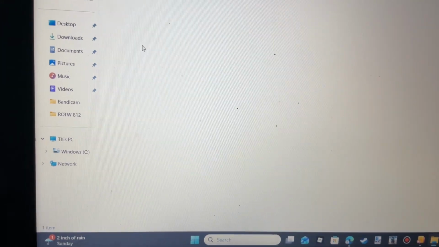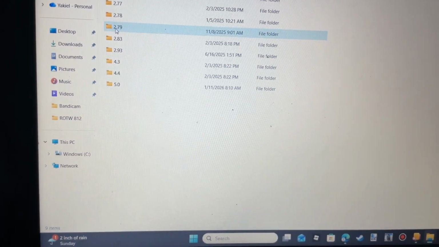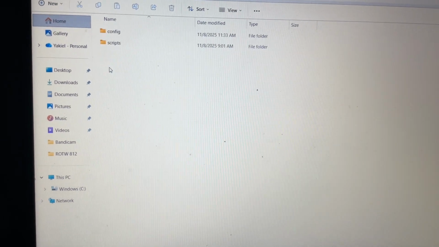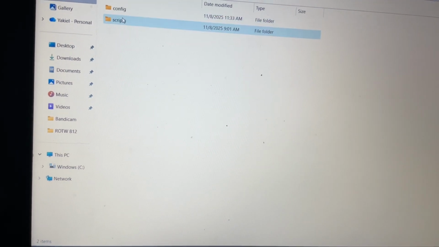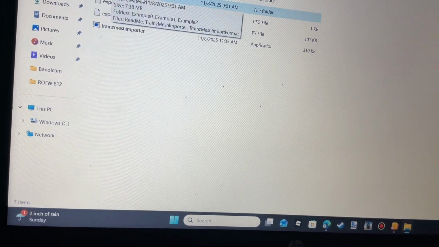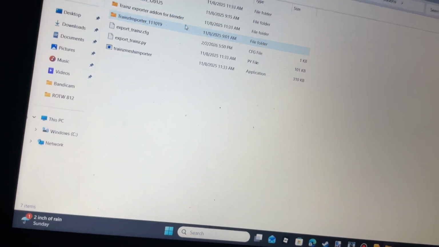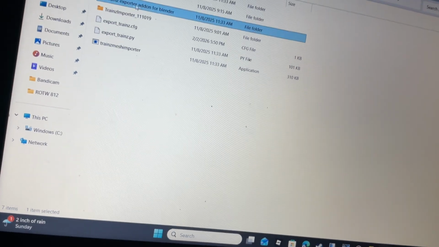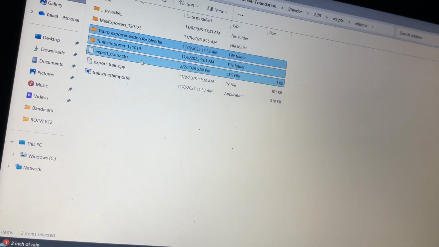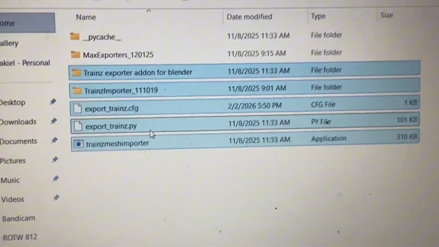Find Blender Foundation, Blender, and find the version you're using right now, specifically Blender 2.79. Go to Scripts, I believe, Add-ons, and then here put anything trainz Blender related into here. Like all of these you're looking at right here. And yeah, the exporter should work now.